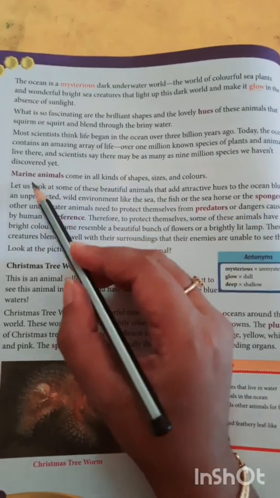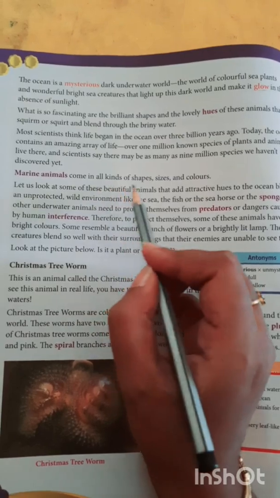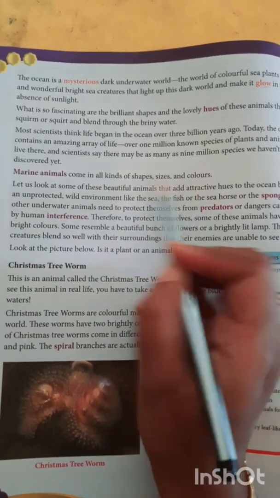Children, marine animals come in all kinds of shapes, sizes and colors. So what are marine animals?